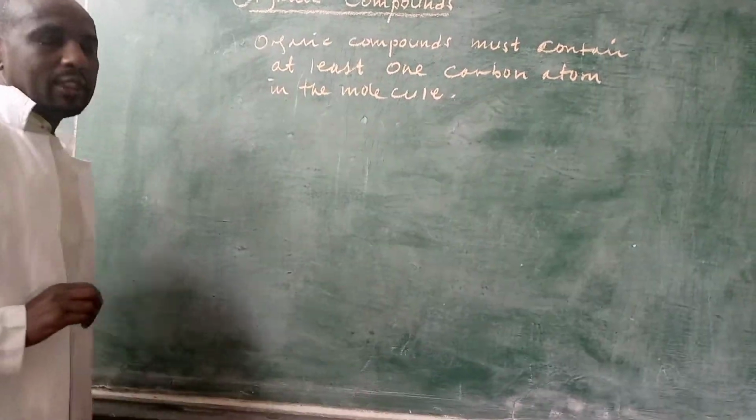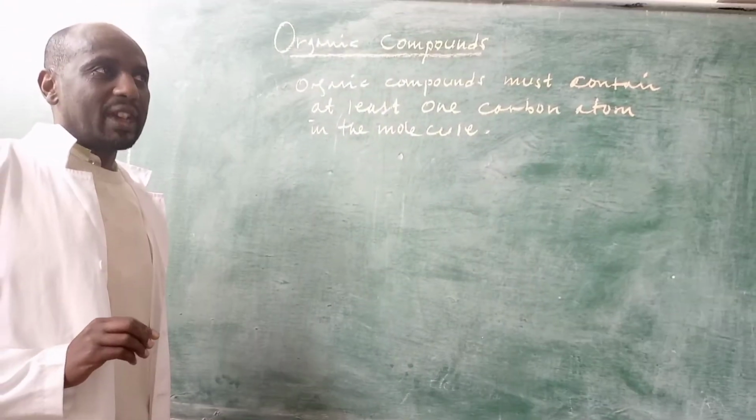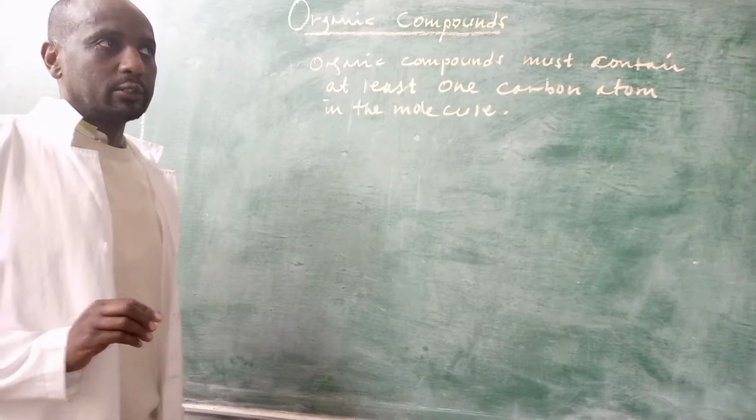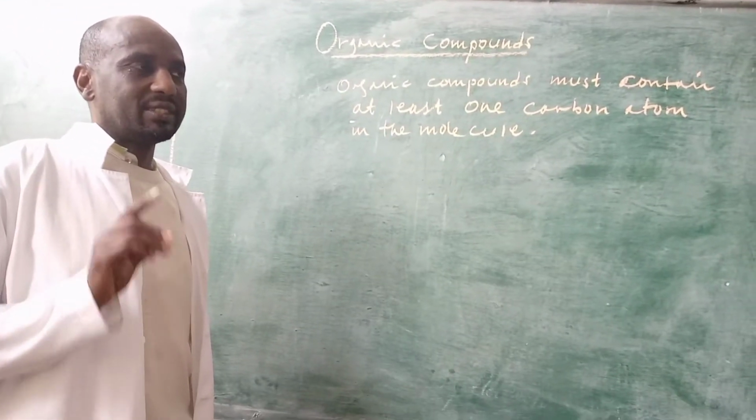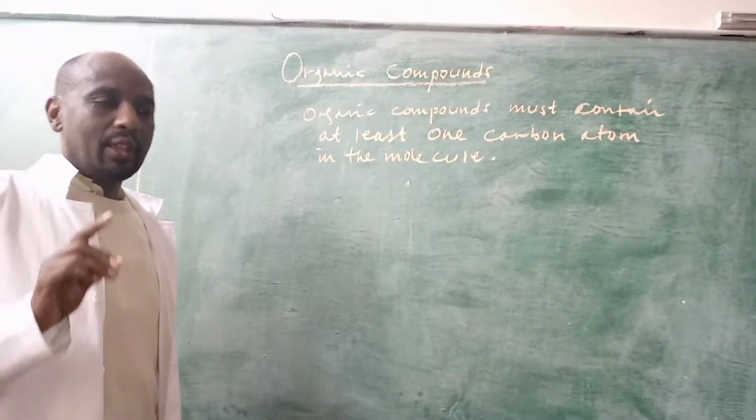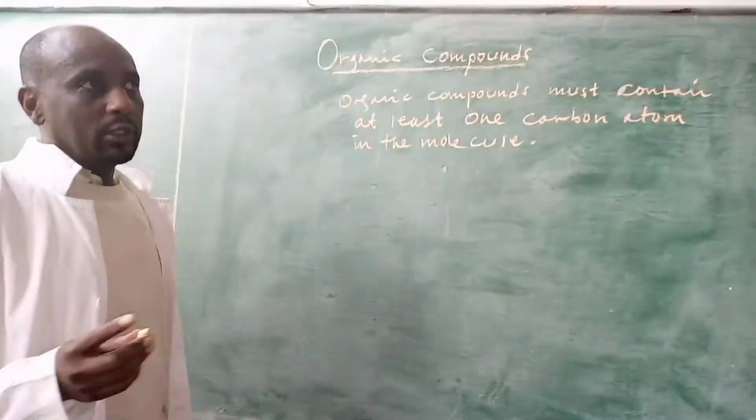This doesn't mean all compounds with carbon atom are organic, because few compounds that contain carbon atoms are not organic.